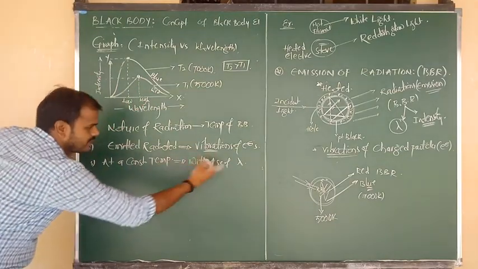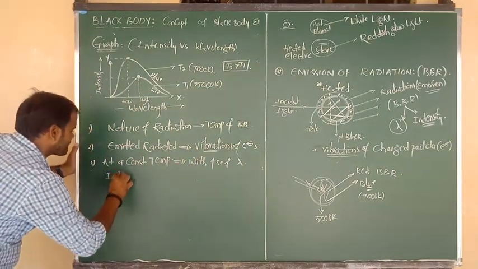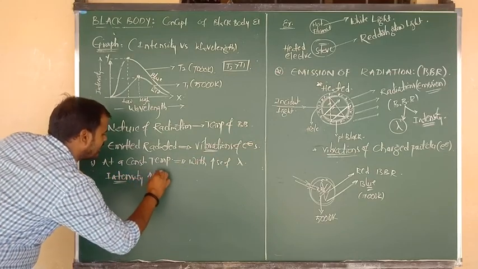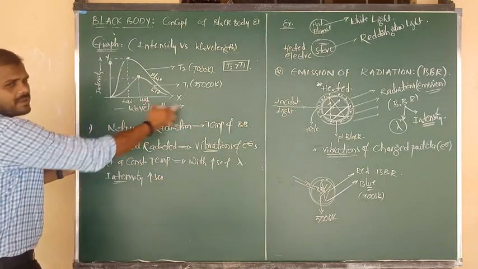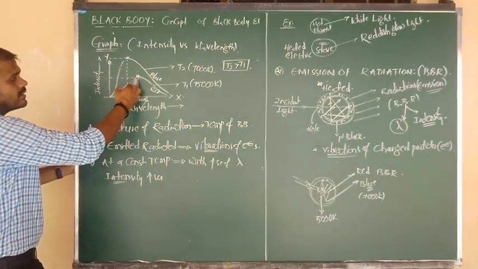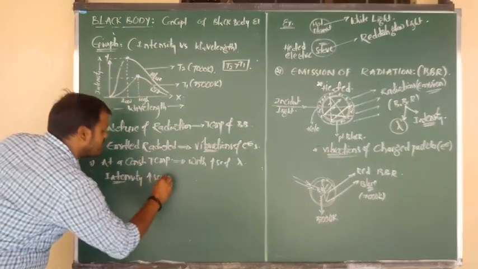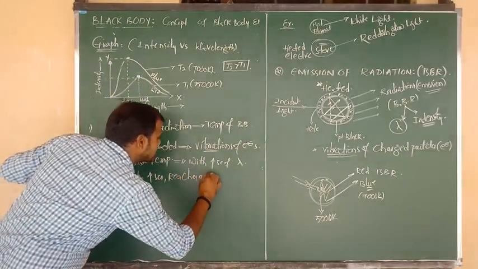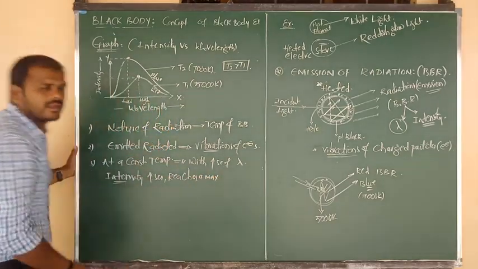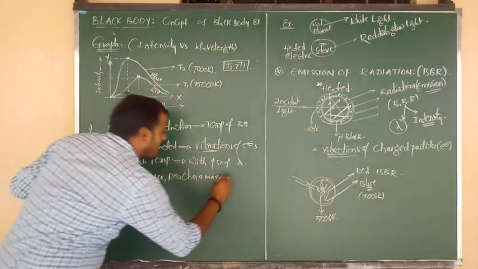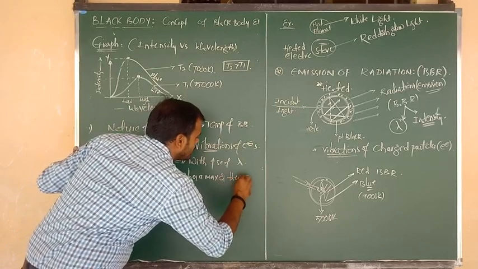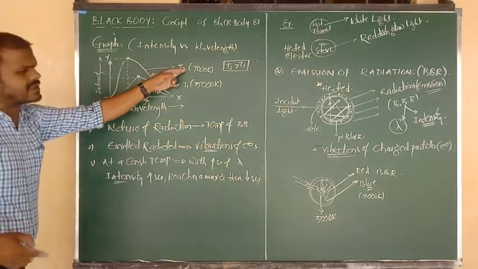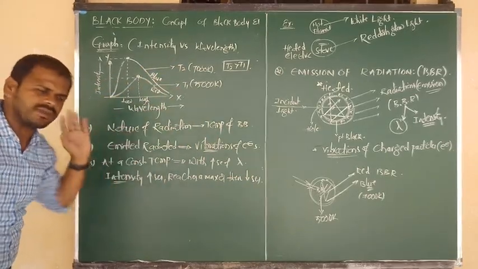What we can say, Nana? With increase of lambda, intensity increases. After that, it reaches a maximum value. And then what happened? And then it decreases. So at the first particular temperature and at the second particular temperature, this is the conclusion we can give.